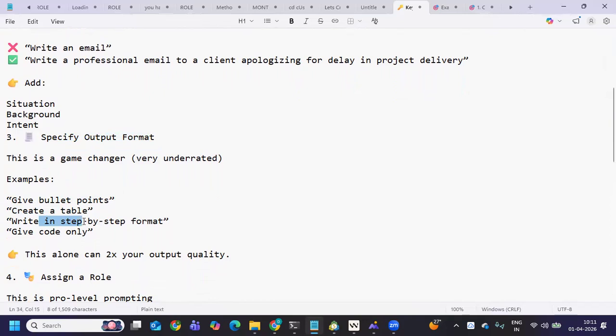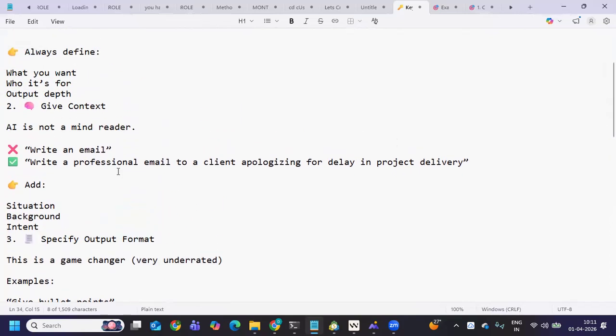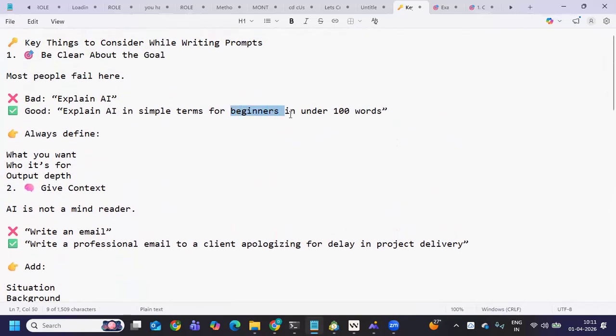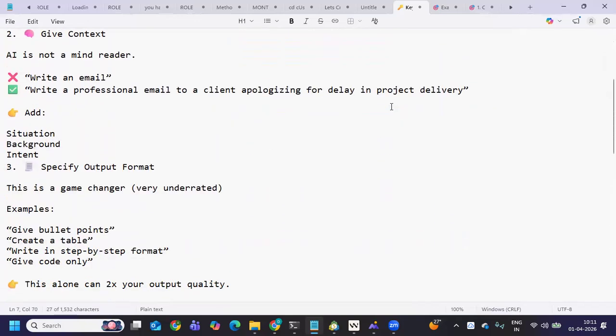You are asking ChatGPT to explain what is AI. Tell it: explain to me what is AI in simple terms, for beginners, in 100 words, in step by step format. When you give that, it will give you a very defined answer, after reading which you will be able to understand what is AI. That is how we have to evolve around prompt engineering. So that is the third important point.